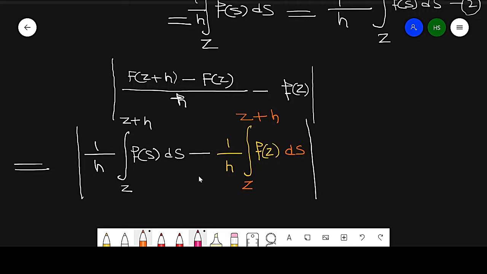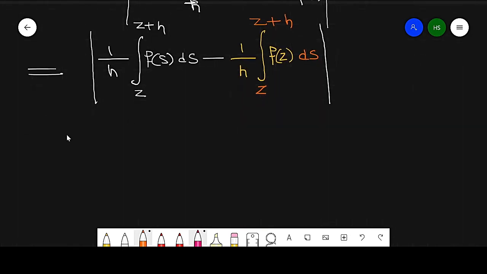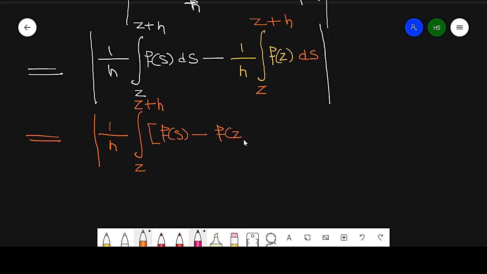Now taking the next step, this can be written as 1 by h, the integration from z to z plus h of f of s minus f of z ds, in absolute value.